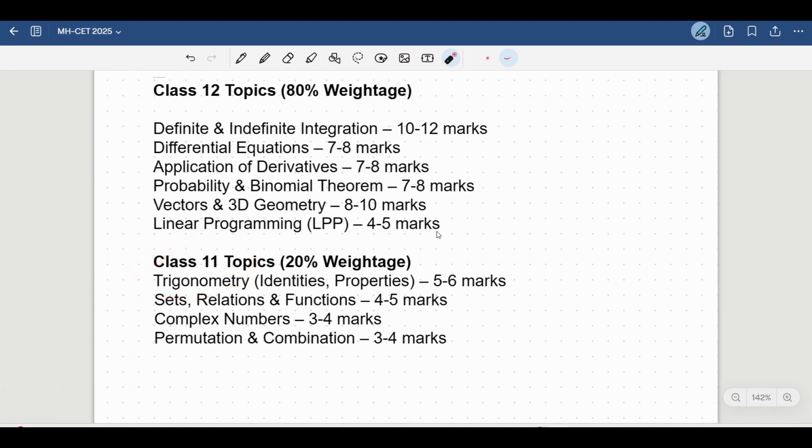And from class 11 these are few topics. For example, trigonometry holds about 5 to 6 marks every year. Then we have sets, 4 to 5 marks, complex numbers is again 3 to 4, and PNC, permutation and combination, is again 3 to 4 marks.